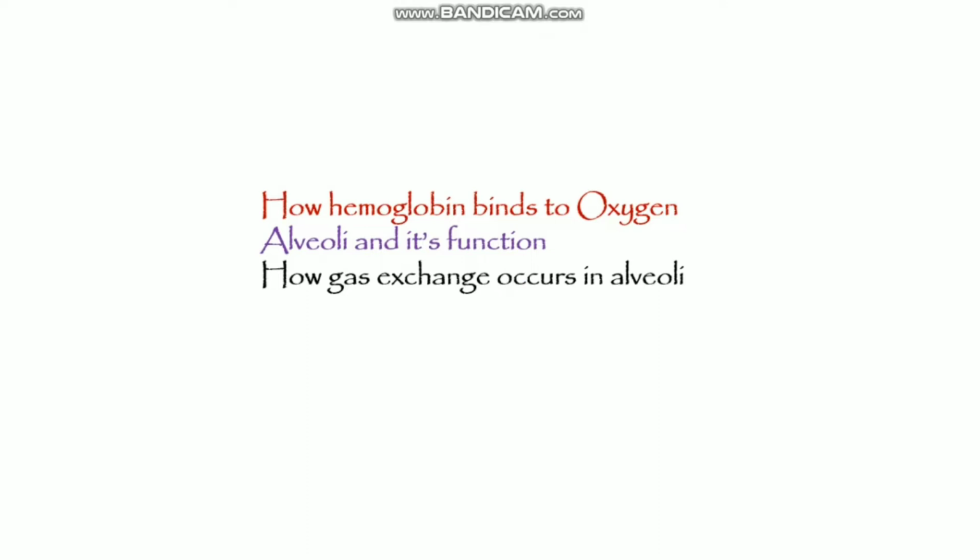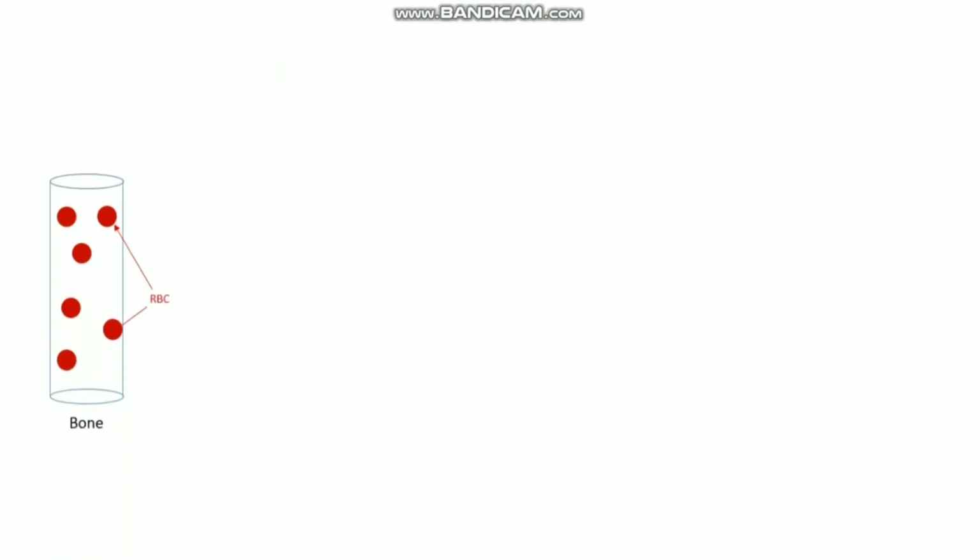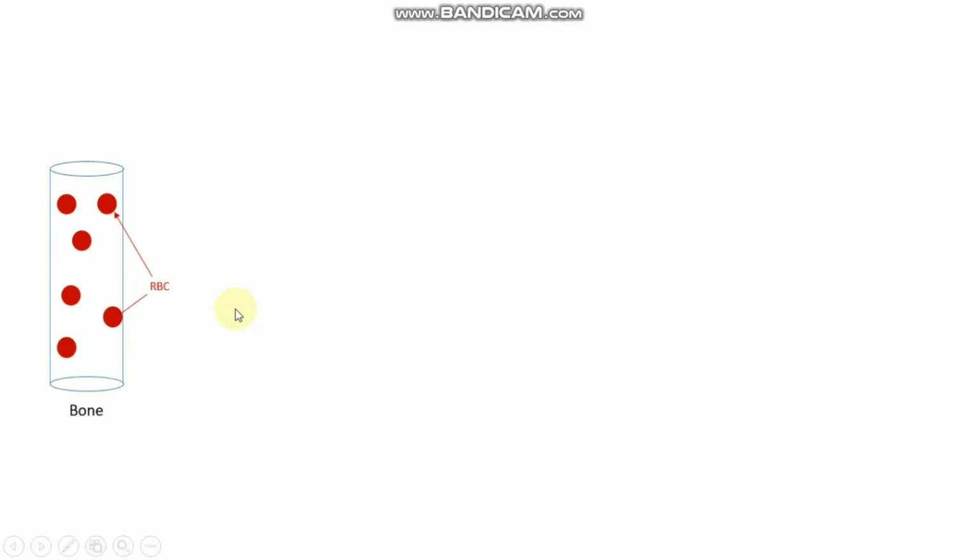In this tutorial video, I'm going to talk about how hemoglobin binds to oxygen, alveoli and its function, and finally how gas exchange occurs in alveoli. Let's begin. So as we know, red blood cells are produced inside the bone marrow, and red blood cells